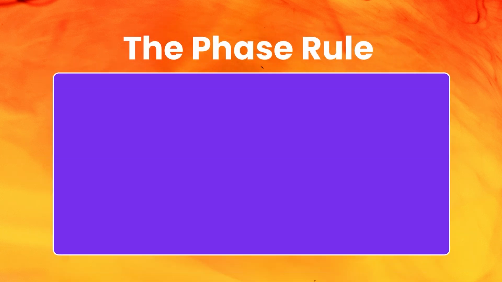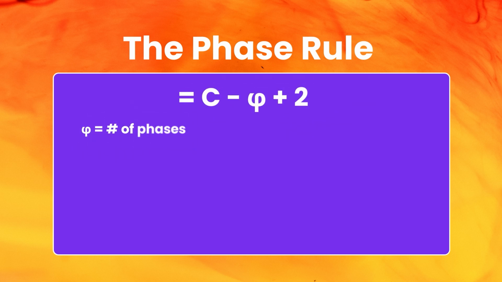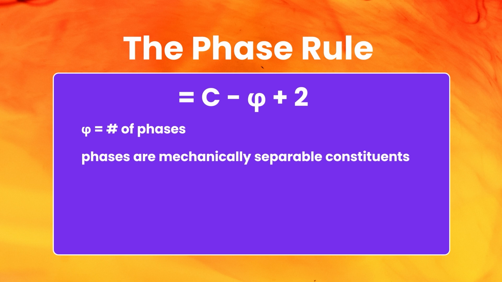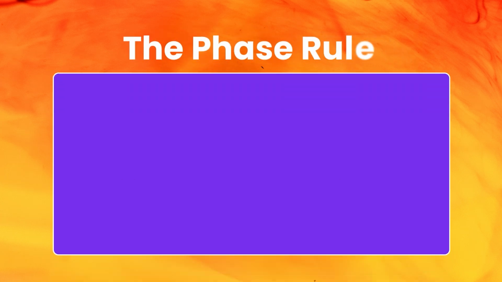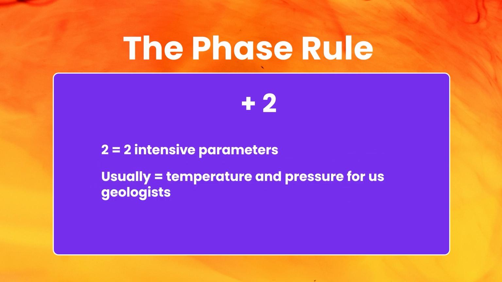Phi, or in some books it is written P, is equal to the number of phases. Phases are mechanically separable constituents. C is equal to the minimum number of components, chemical constituents that must be specified in order to define all phases. 2 is the intensive parameters, usually temperature and pressure for us geologists. These are the two parameters which are commonly used.